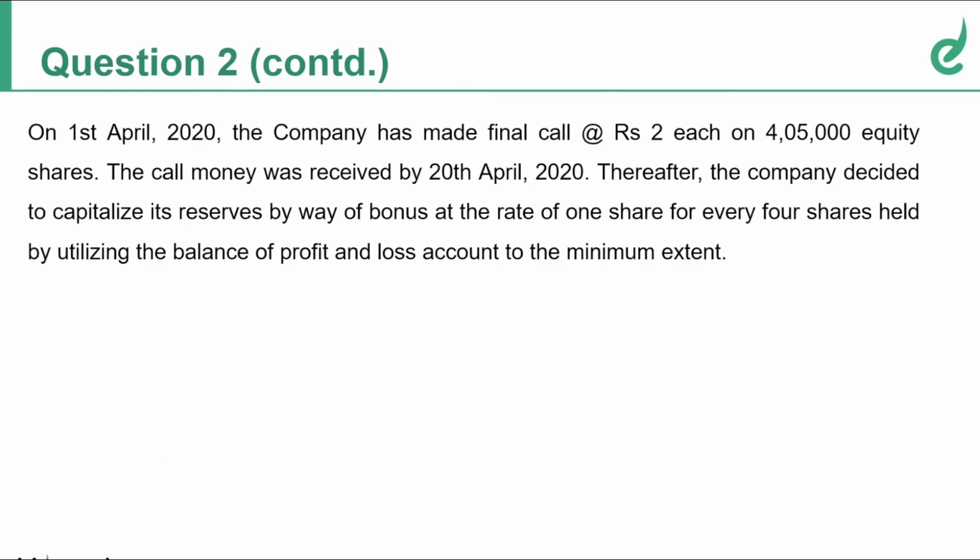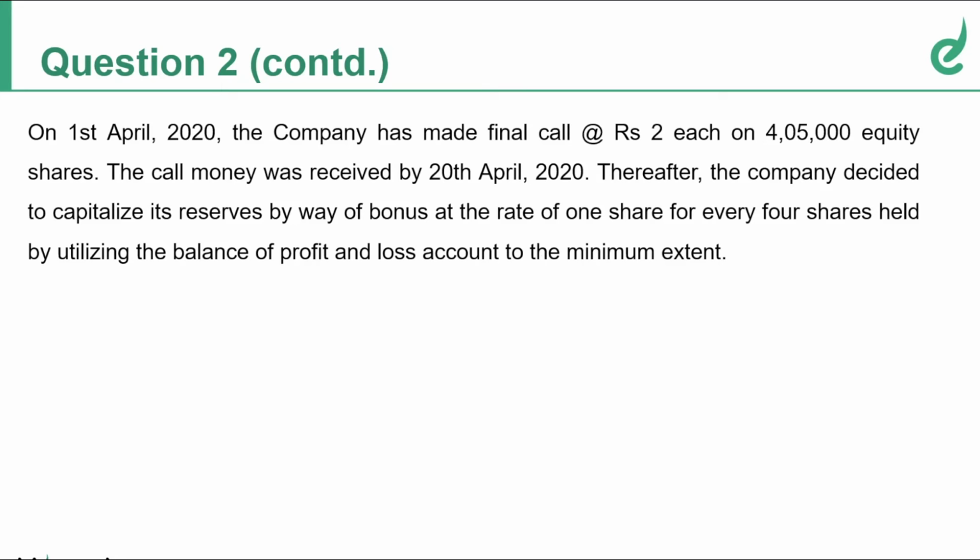Thereafter, the company decided to capitalize its reserves by way of bonus for 1 share for every 4 shares held, which means I take the total number of shares and divide it by 4, by utilizing the profit and loss account to the minimum extent. So when this word is present, you should use profit and loss account in the last only. So what all we can use first?